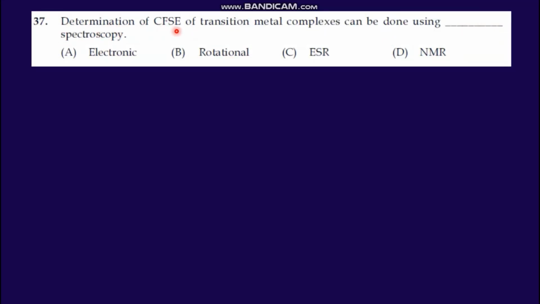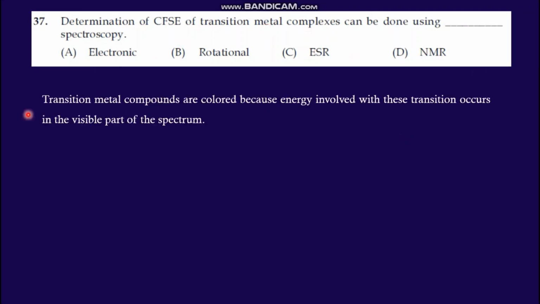Next question, determination of CFSE of transition metal complex can be done using which spectroscopy? Electronic, rotational, ESR and NMR. Electronic means UV. Transition metals are colored because the energy involved in this transition occurs in the visible part of the spectrum.